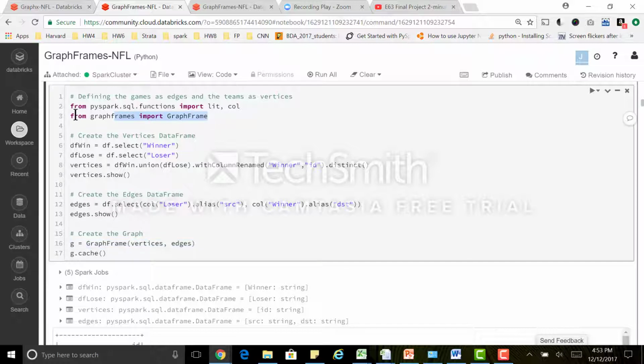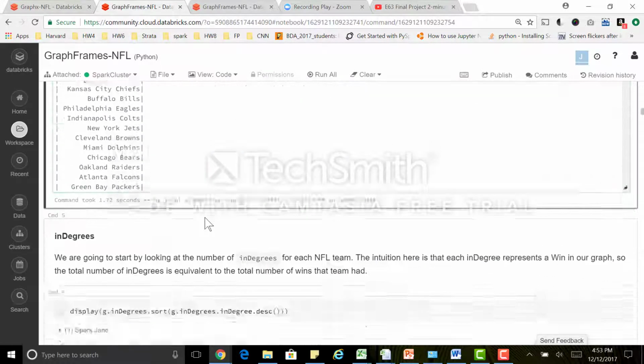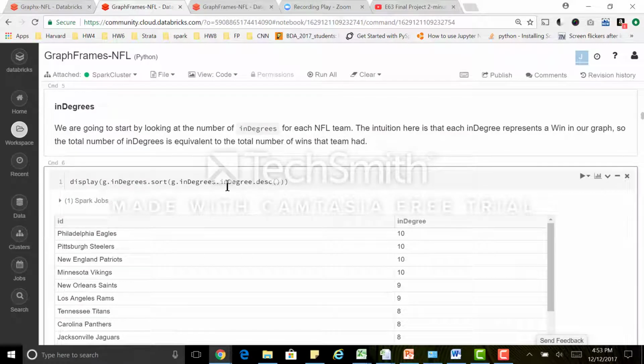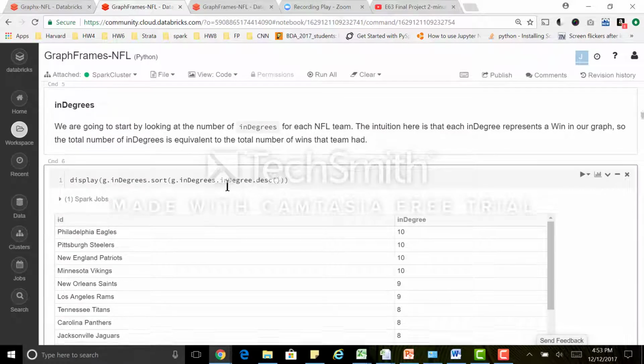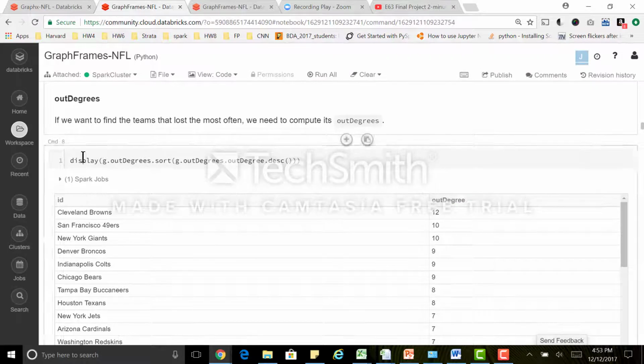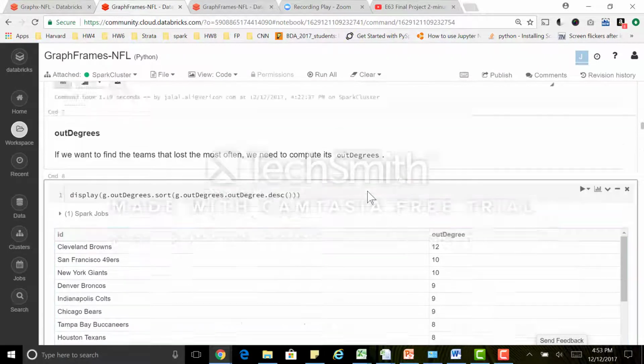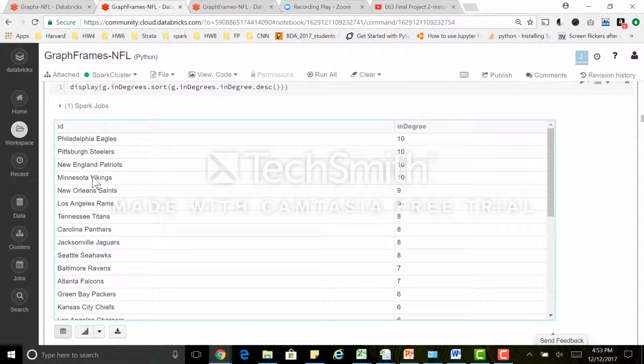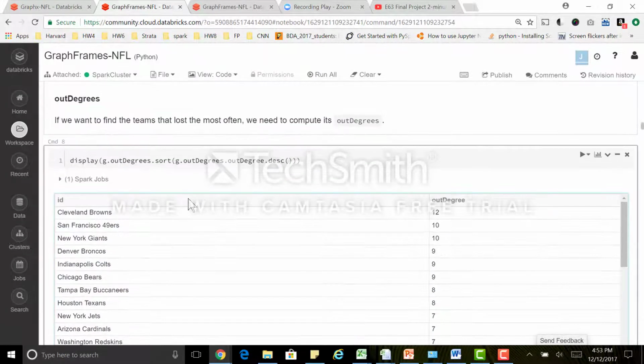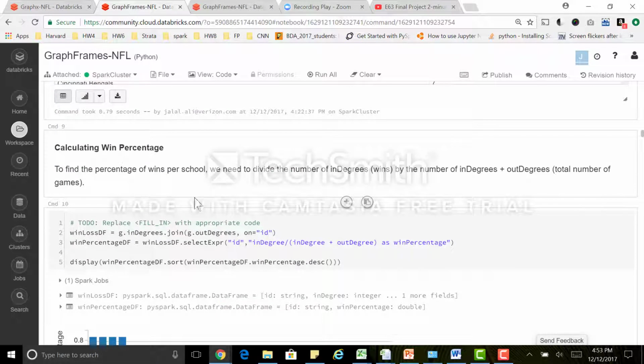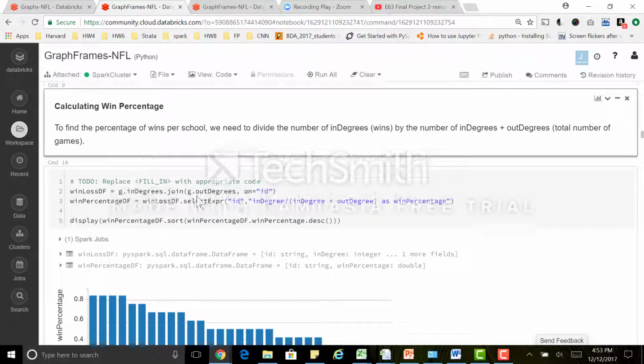I import from graphframes, which is not part of Spark. Once the GraphFrame is created, you can do the same analysis as the in degrees, what we did previously in GraphX. In the out degrees, you have the same analysis. You see who are the top losers, and here we have the top winners. And then you can do additional analysis that is not available on GraphX.